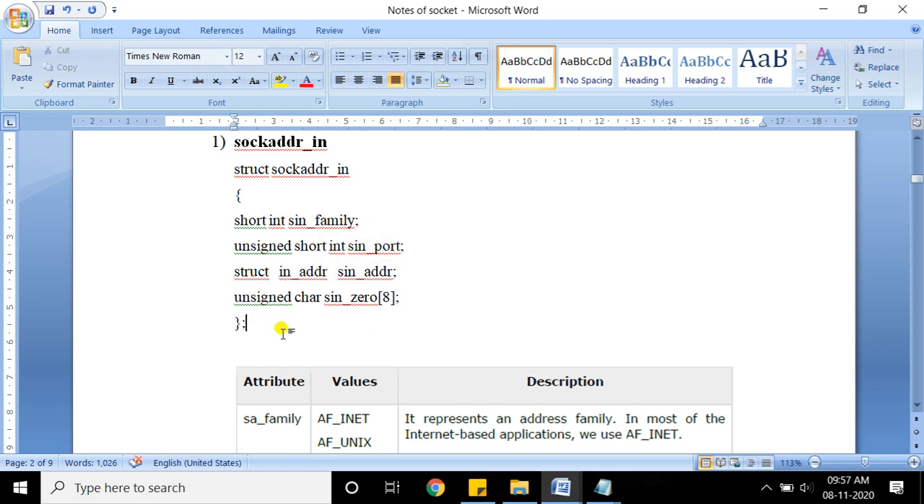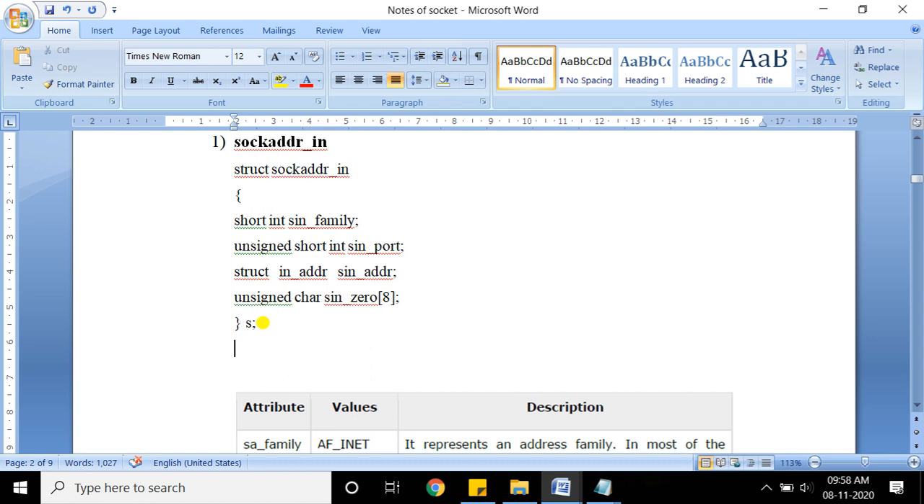Now for example, if I create here a variable s for this structure, SOC ADDR underscore in, s is a variable of structure SOC ADDR underscore in. So how are you going to access the element? All of you know that the elements of the structure are accessed by the dot operator, variable dot element name. So I can mention here s dot, what is the first member? It is sign underscore family. And then I need to write its value as AF underscore INET.